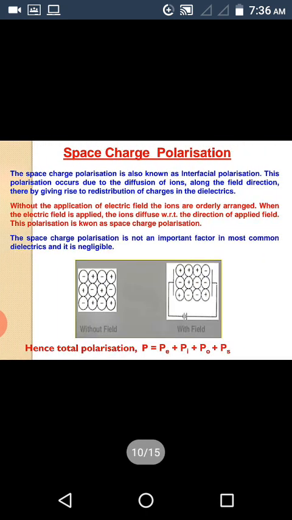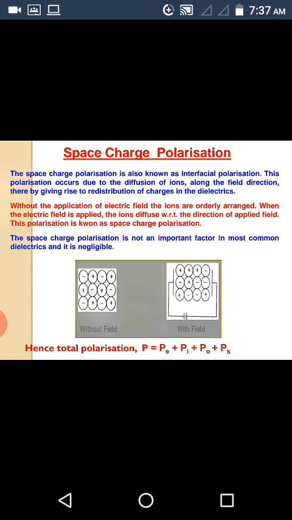Coming to the last kind of polarization, that is space charge polarization. The space charge polarization is also known as interfacial polarization. This polarization occurs due to the diffusion of ions along the field direction, thereby giving rise to redistribution of charges in the dielectrics.